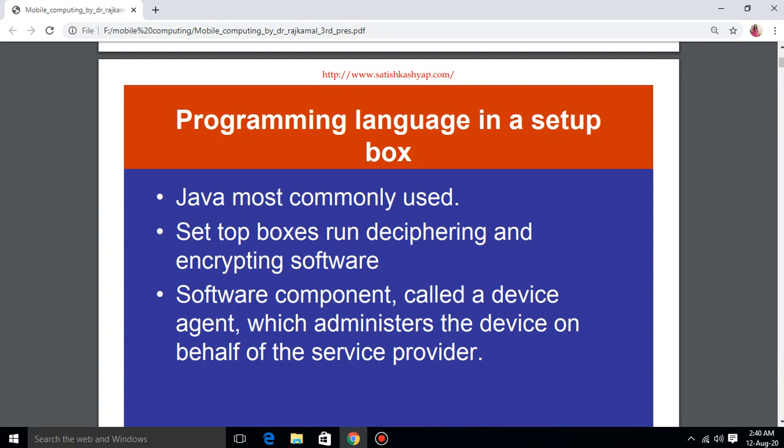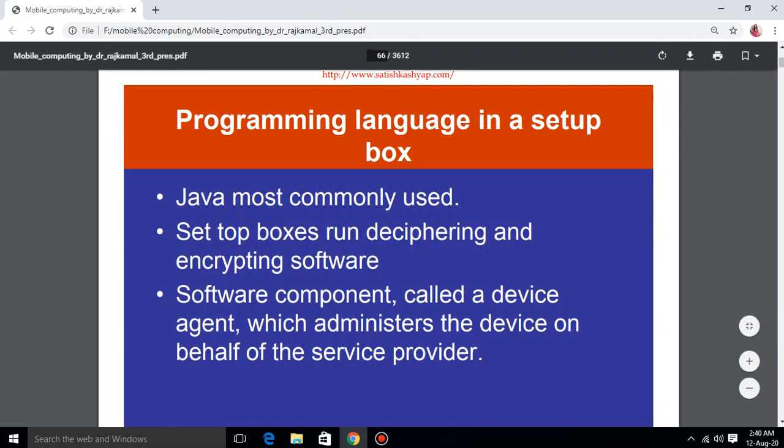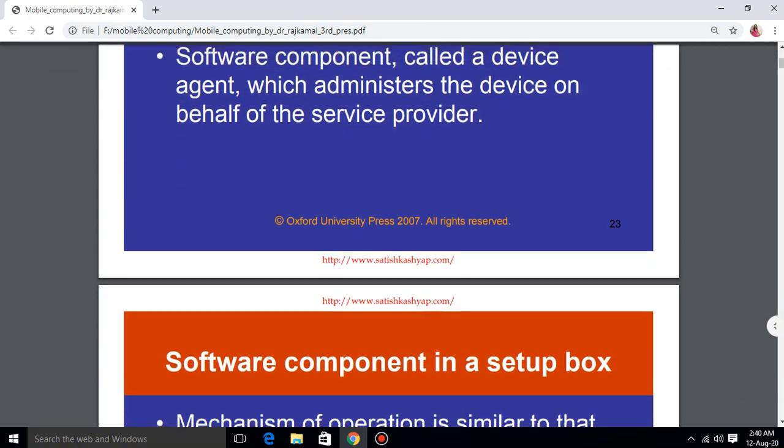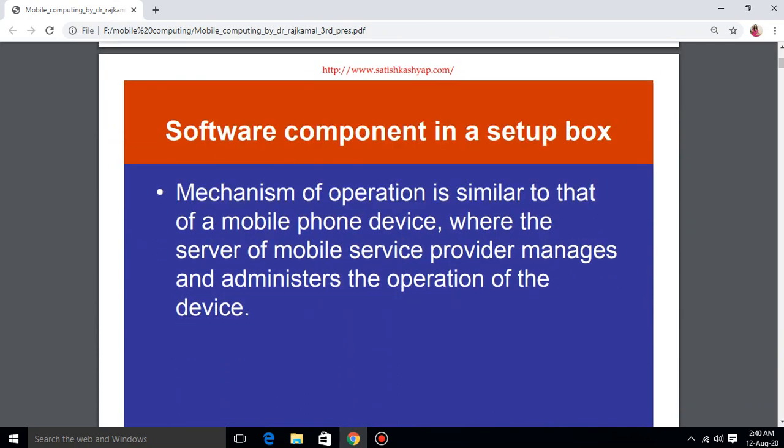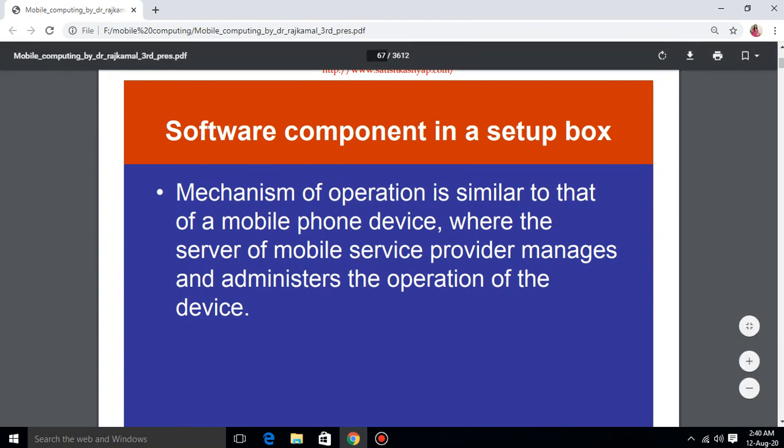These softwares help in adding or removing channels on your TV, and every set-top box has a unique number through which it can be identified, where it is installed, and what charges are to be incurred from that particular customer. So what are the different software components in a set-top box? The mechanism of operation is similar to that of mobile phone devices, where the server of the mobile service provider manages and administrates the operations of the devices.